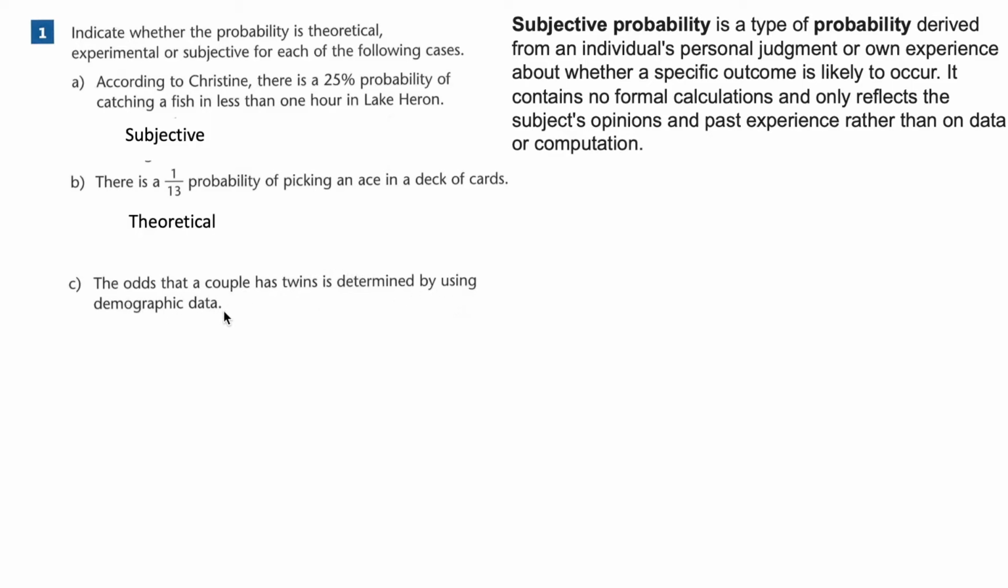C: The odds that a couple has twins is determined using demographic data. They're looking at data collected of all the people who have children, and how many twins are born. That is experimental. You've actually run the experiment. You've looked at the population of Canada, which is everyone being born. How many are twins in the population? So that is purely experimental.